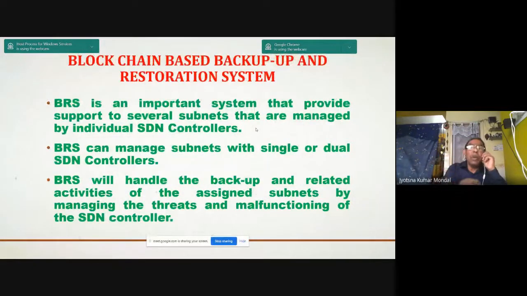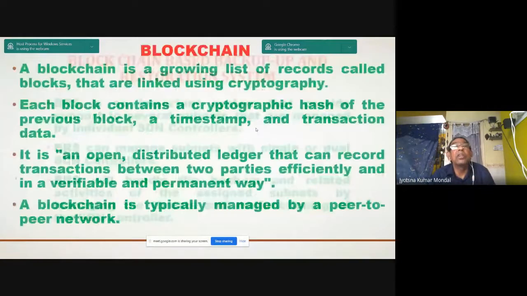Now, one solution I am taking for the current scenario is a blockchain based backup and restore system. This BRS uses blockchain based systems. BRS is an important system we have already discussed, and it provides support to several subnets, and each individual SDN is backed up by this BRS. So BRS can manage subnets with single or dual SDN controllers, master slave controllers, and standalone controllers. BRS will handle the backup and related activities of the assigned subnets.